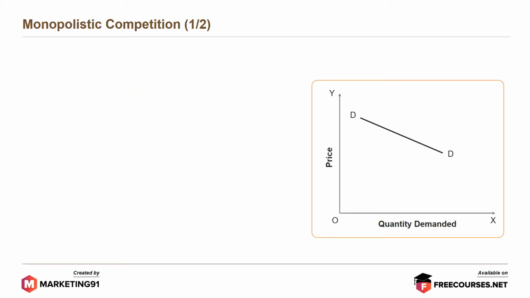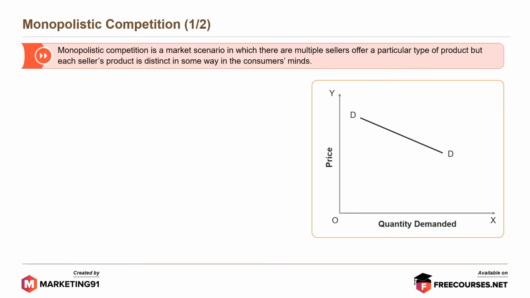Moving on to monopolistic competition. Monopolistic competition is a market scenario in which there are multiple sellers of a particular type of product, but each seller's product is distinct in some way in the consumer's mind.